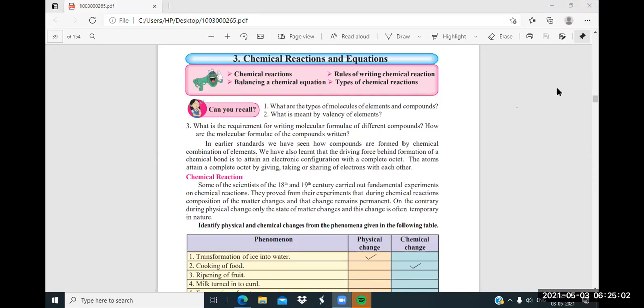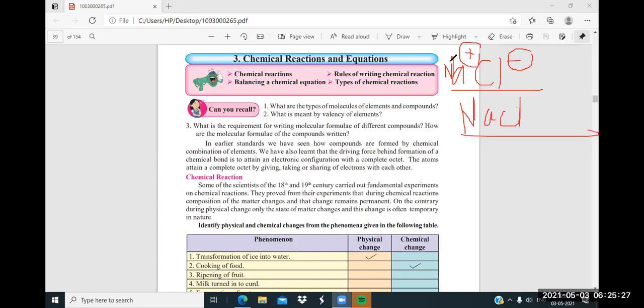Suppose cation and anion both are combined with each other. Like suppose we take Na plus and Cl minus. So now here you can see these are two ions, one cation and second one is anion. But when they come together, what are we getting? NaCl, sodium chloride. So it's called the ionic compound. Okay, getting it or not, students?